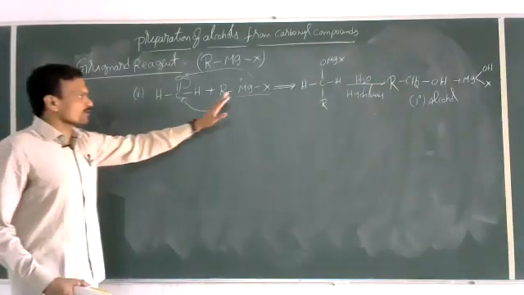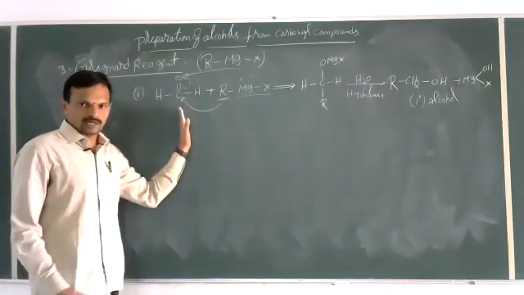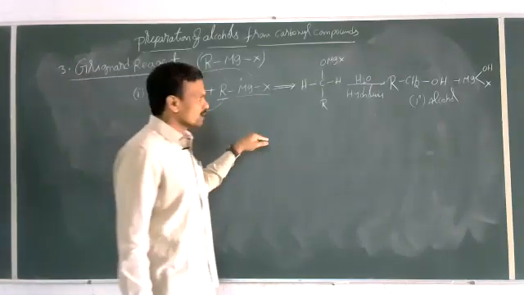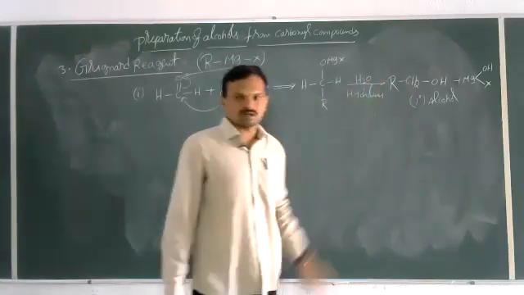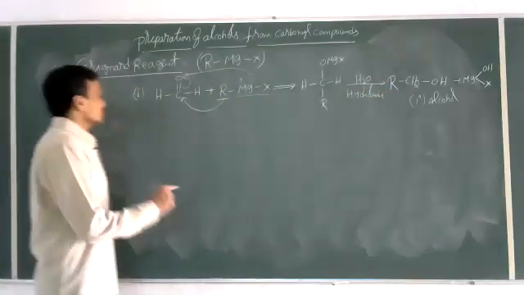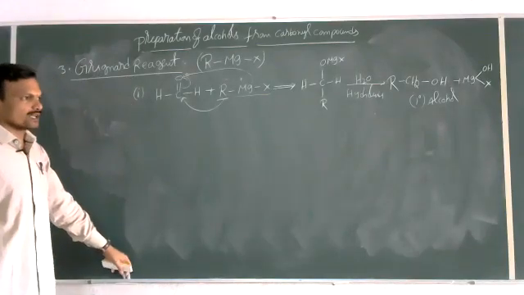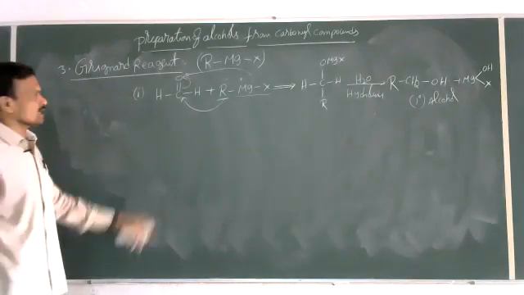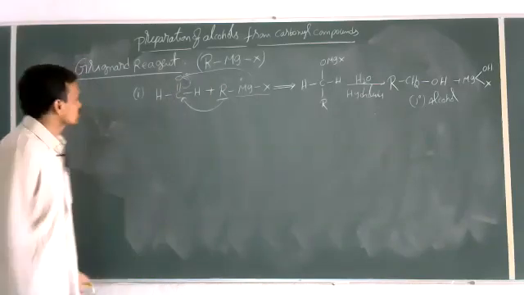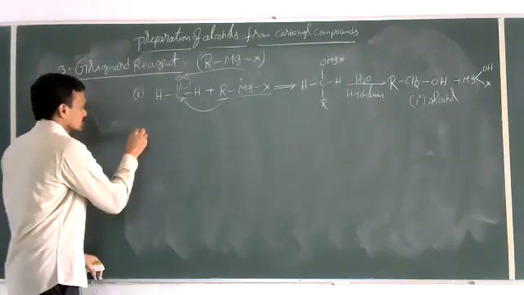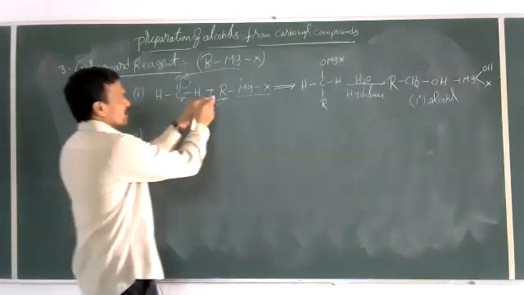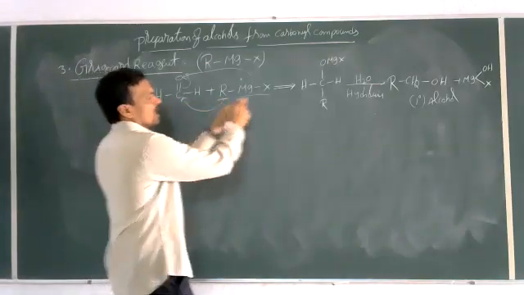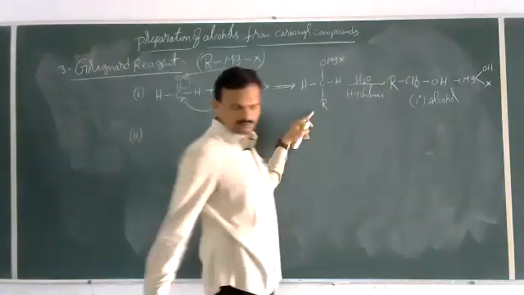So addition of Grignard reagent to formaldehyde followed by hydrolysis of the addition compound gives primary alcohol. So from Grignard reagent we can get primary alcohol by reacting with formaldehyde. If you want an example, just replace this R with CH3 and write the equation as it is.